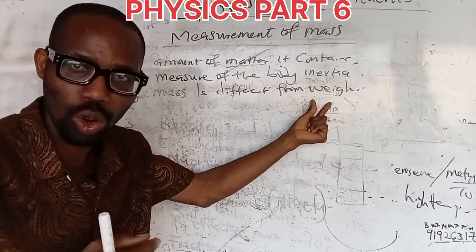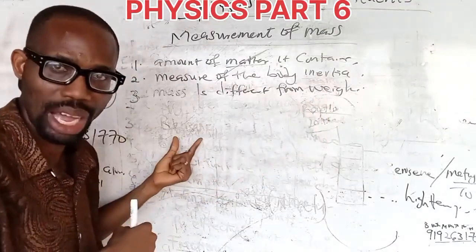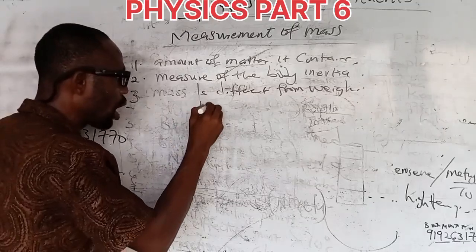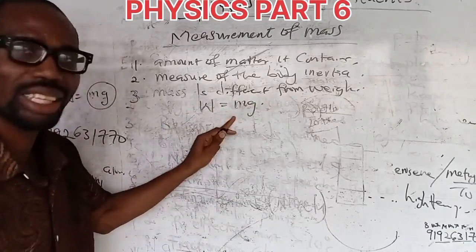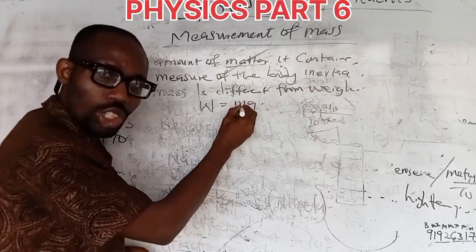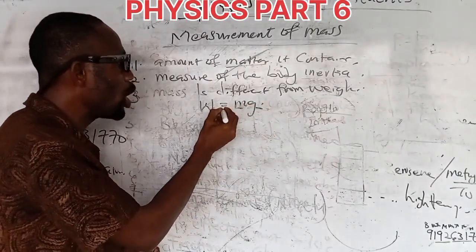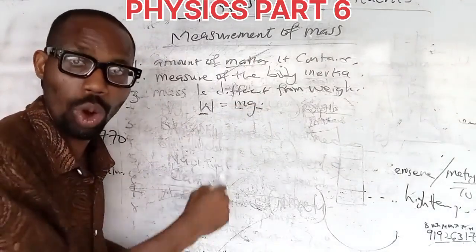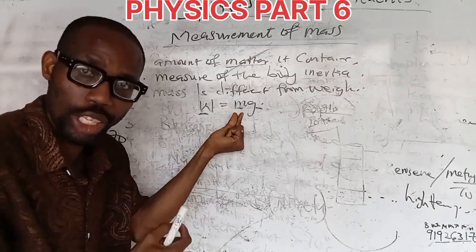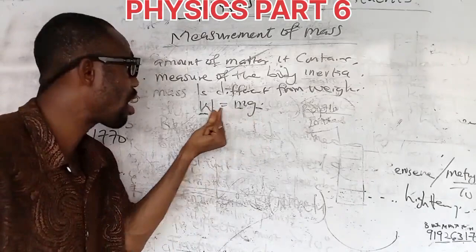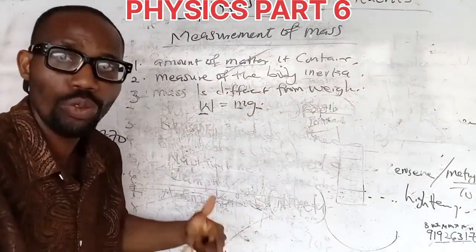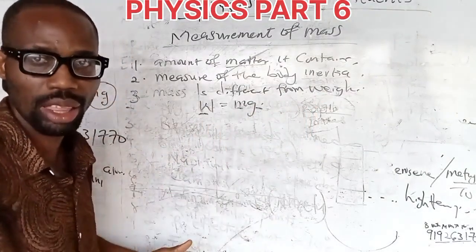Weight is a measure of the attraction of the earth of a given mass. That's why you see weight's formula is W = mg. Can you see that now? What this means is that equal masses in the same location in a gravitational field will have equal weights. I take it again. This statement simply means that equal masses in the same location in a gravitational field will have equal weight. Take note of that. So mass is different from weight, which is a measure of the attraction of the earth of a given mass.